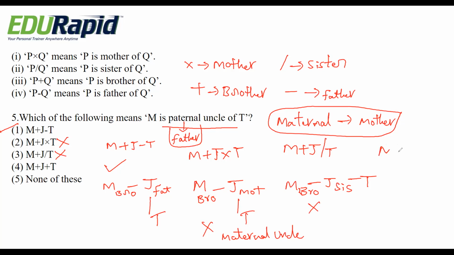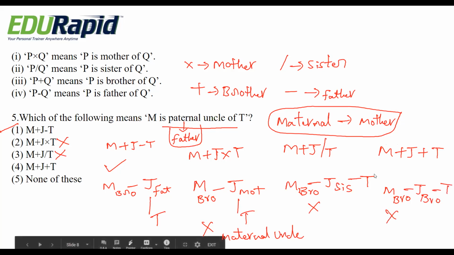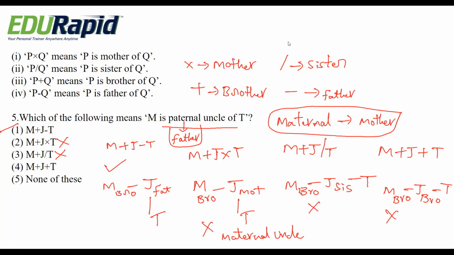Fourth option, M plus J plus T. So plus means M is a brother of J and also J plus T, J is a brother of T. Here also not possible because all are the same generation. So the right answer is option 1.